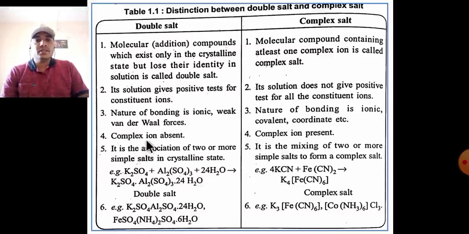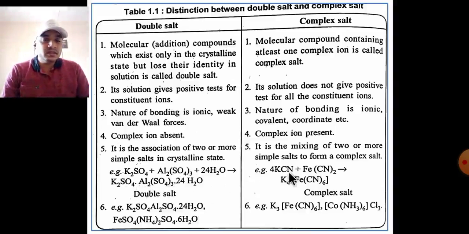The fourth difference: in a double salt the complex ion is absent, in a complex salt the complex ion is present. The fifth difference: a double salt is the association of two or more simple salts in the crystalline state, but a complex salt is formed by the mixing of two or more simple salts. Example: potassium sulfate and aluminum sulfate in water form a double salt. In this example, 4KCN plus Fe(CN)2 gives K4[Fe(CN)6], a complex.